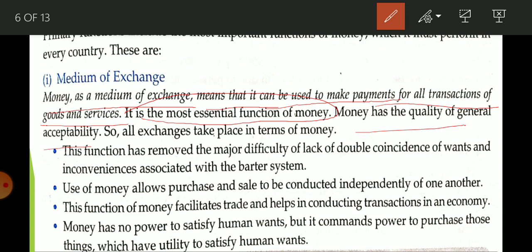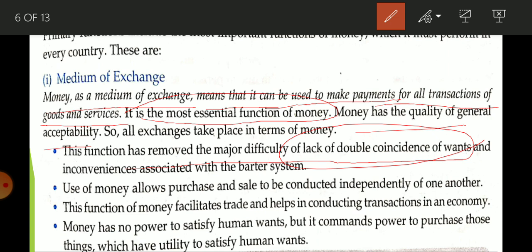This function has removed the major difficulty of lack of double coincidence of wants. Today you do not have to wait for a person who is ready to accept whatever you are having, and you do not have to search for a person who holds whatever you want. So this problem of double coincidence of wants is totally sorted out by this function, the medium of exchange.